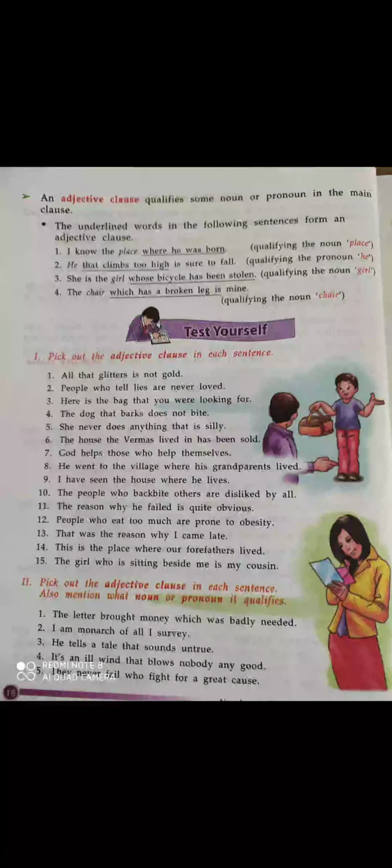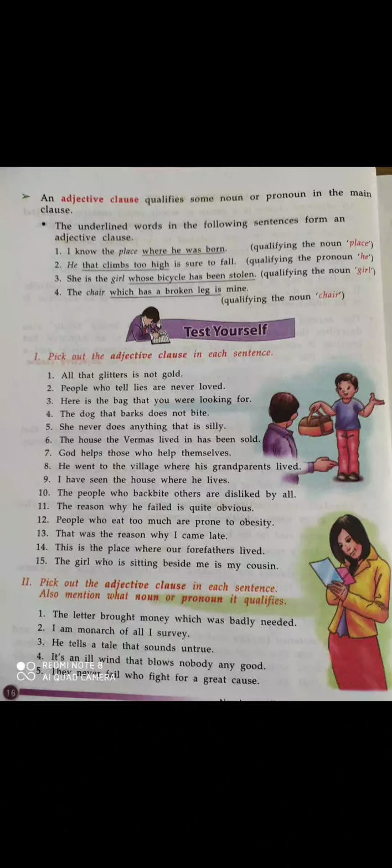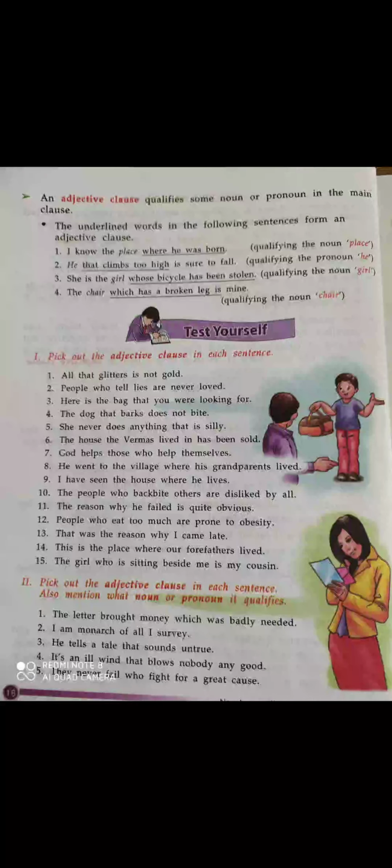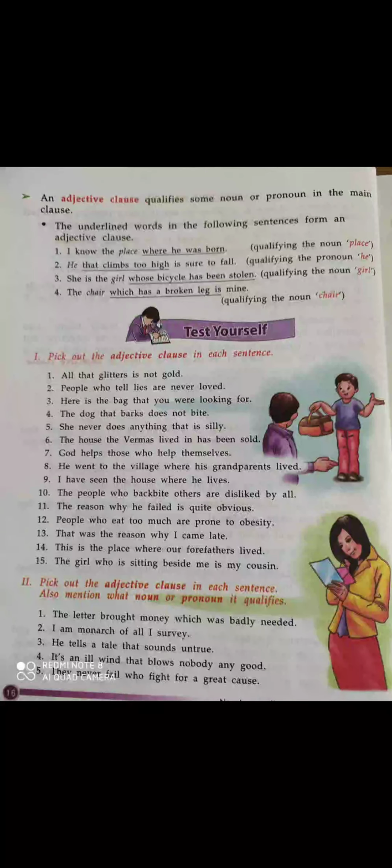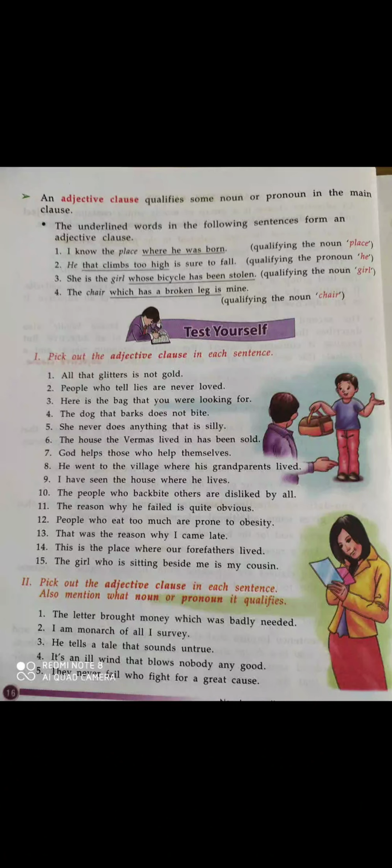Now the third one, here is the bag that you were looking for. So bag that you were looking for. So here that you were looking for is an adjective clause, and this group of words says something about શેના વિશે કહે છે? That you were looking for. So કોના વિશે આવું કહે છે? The bag. Okay, so bag is a noun here, and that you were looking for is an adjective clause. Why are they an adjective clause? Because this group of words says something about a noun, and they have their own subject.